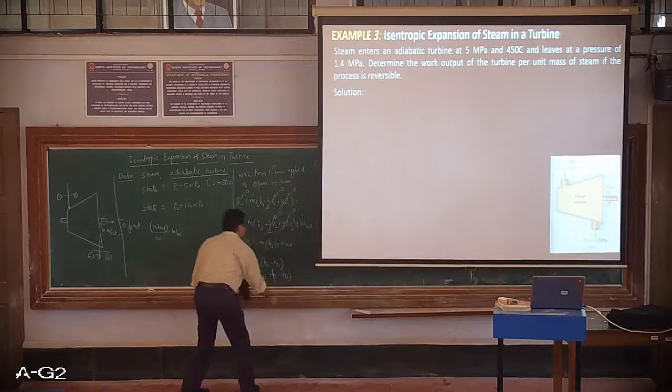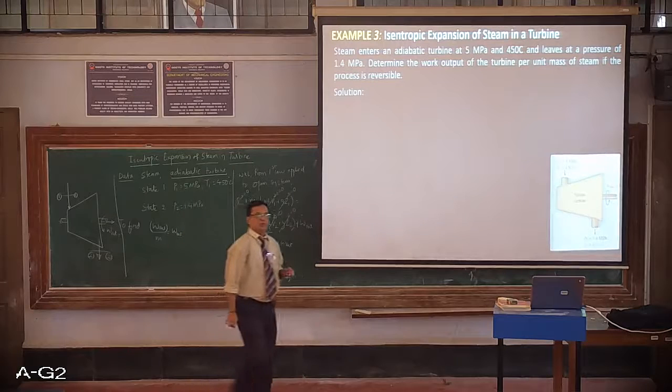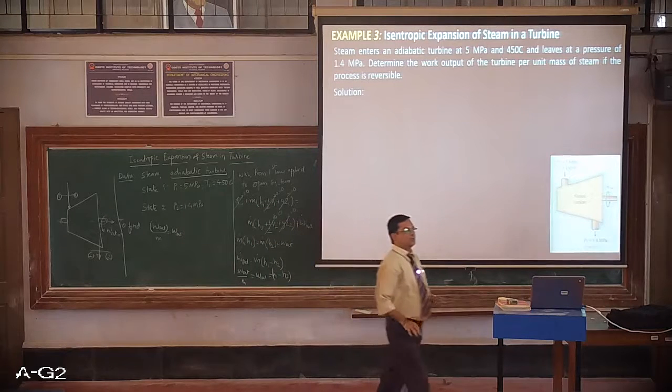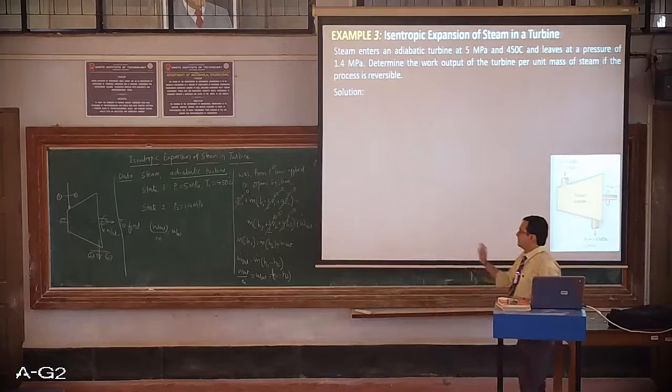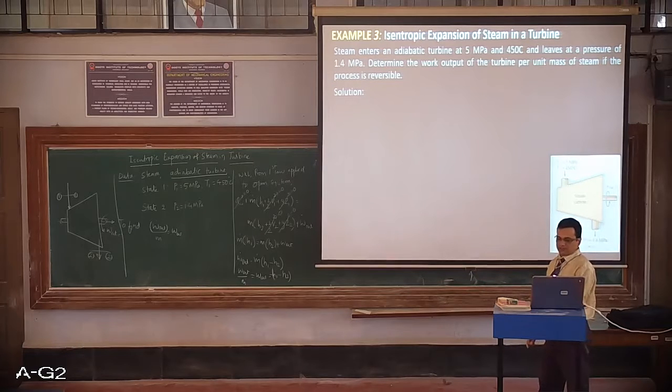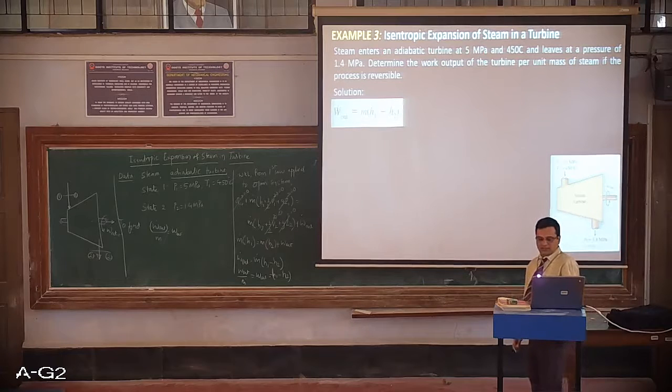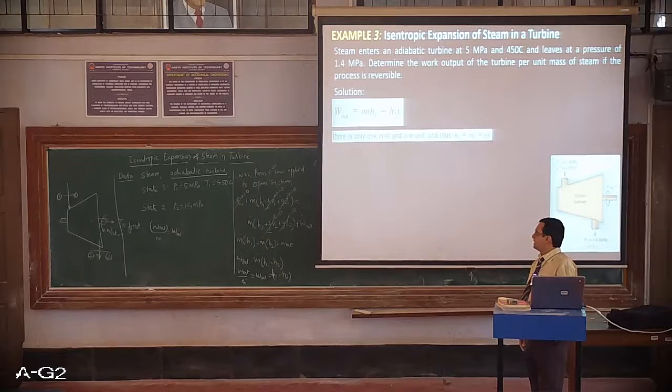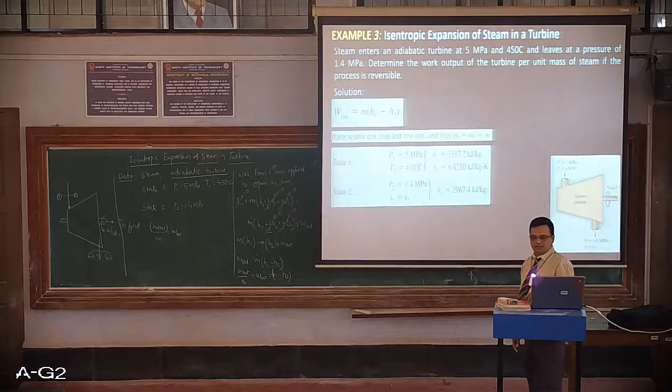If we calculate h1 and h2 at state 1 and state 2, we are done with the solution. So let's take down the expressions required here. This is what we have already proved, and since mass flow rate at the inlet is equal to mass flow rate at the exit, steady flow energy equation, we have these parameters.